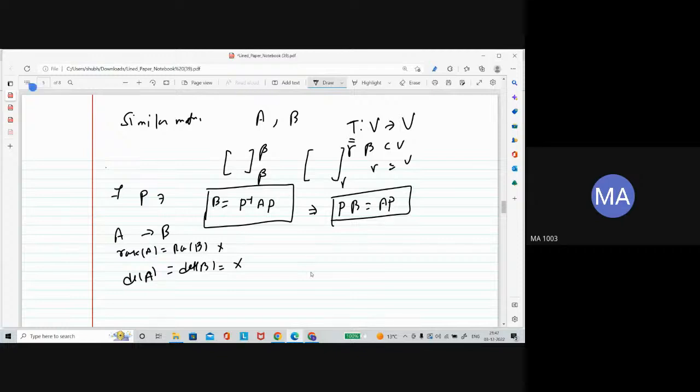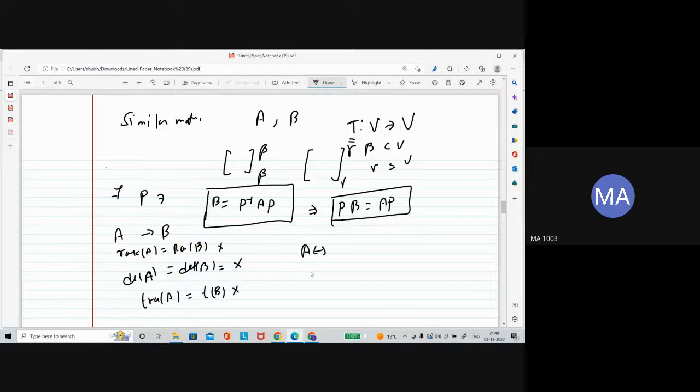Similarly, if the trace of the matrices is the same, still you are unable to say these two matrices are similar.